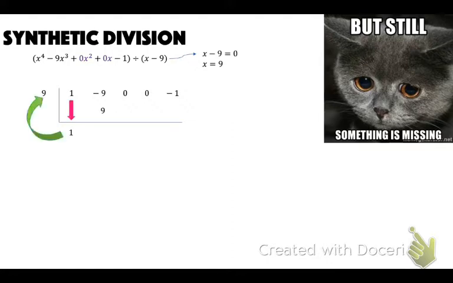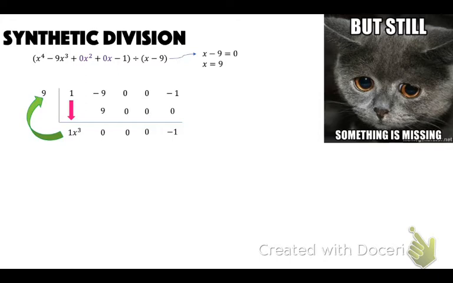So drop down the 1. 1 times 9 is 9. Add those, you get 0. 0 times 9 is 0. 0 plus 0 is 0. 0 times 9 is 0. 0 plus 0 is 0. 0 times 9 is 0. Negative 1 plus 0 is negative 1.